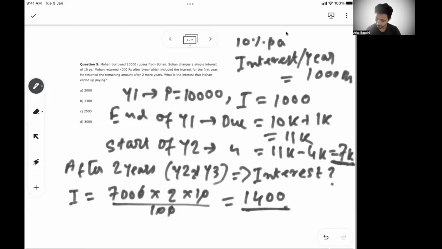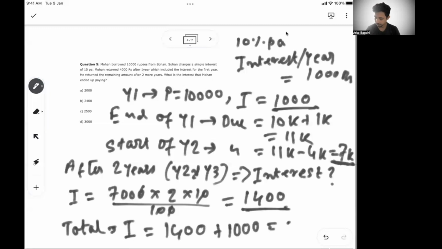Also, he has to pay the interest from earlier. So total, how much interest? Total interest is 1,400 for year 2 and year 3 together. And in the first year, Mohan paid 1,000 rupees as interest. So total is 2,400.